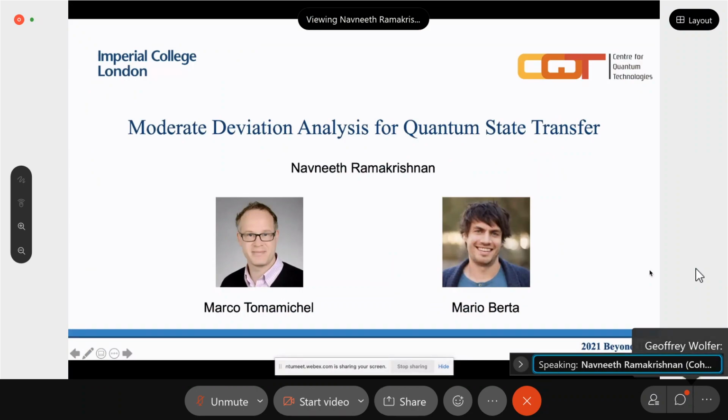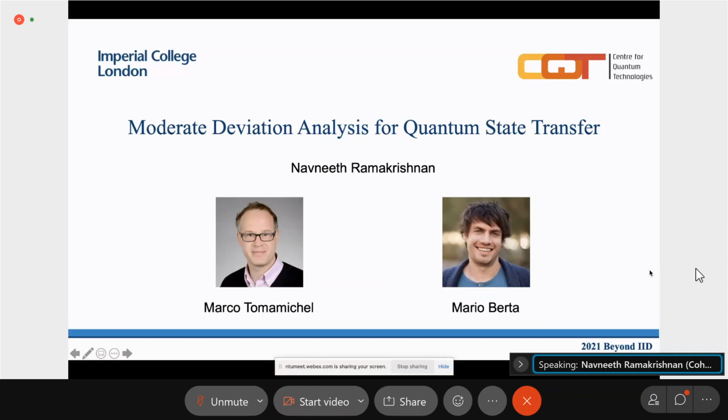Let's start. So I'm going to be talking about moderate deviation analysis for quantum state transfers. This is work done jointly with Marco Tomamichel and Mario Berta.